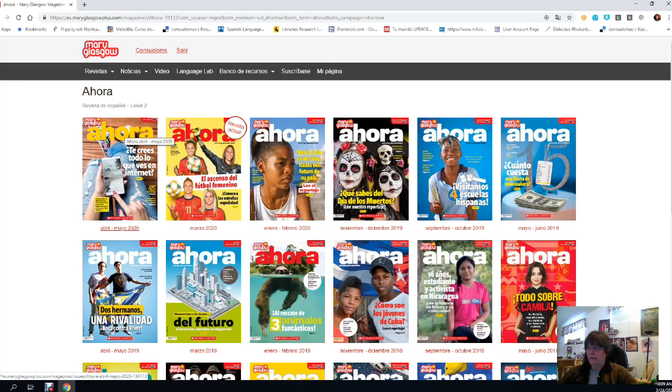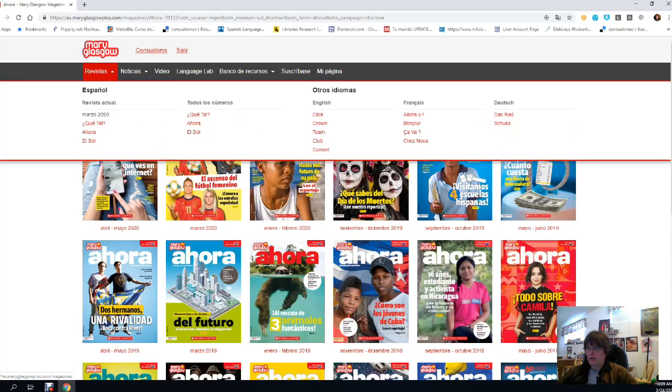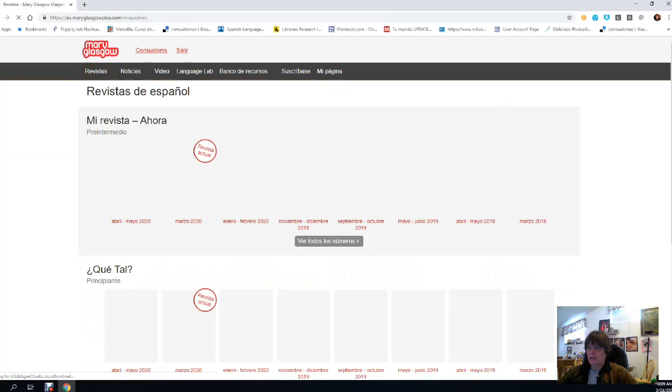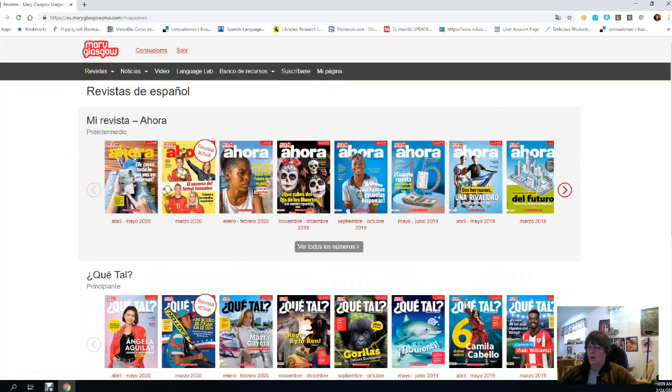Okay, now as you see, these are all the revistas that we've read this year. So you come up here where it says revistas, you go Español, and now you can see all of them from Ahora, that's level 2, and also ¿Qué tal?